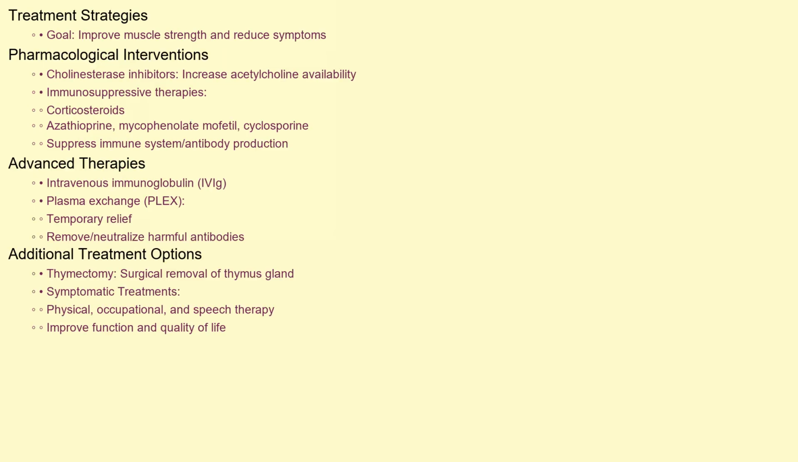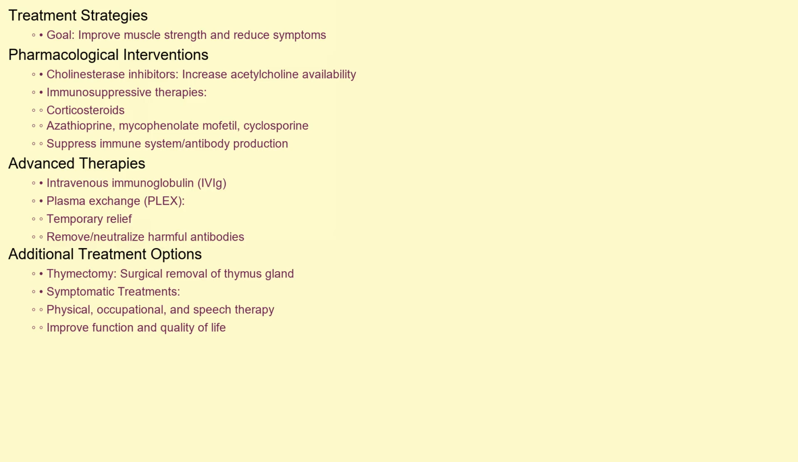The primary goal of treatment is to improve muscle strength and reduce symptoms. Medications, such as cholinesterase inhibitors, can help increase the availability of acetylcholine at the neuromuscular junction. Immunosuppressive therapies, including corticosteroids, azathioprine, mycophenolate mofetil, and cyclosporine, are used to suppress the immune system and reduce antibody production. In severe cases, intravenous immunoglobulin, IVIG, or plasma exchange, PLEX, may be used to provide temporary relief by removing or neutralizing the harmful antibodies. Thymectomy, surgical removal of the thymus gland, may be considered in some patients, though its role in anti-LRP4 antibody myasthenia is still under investigation.